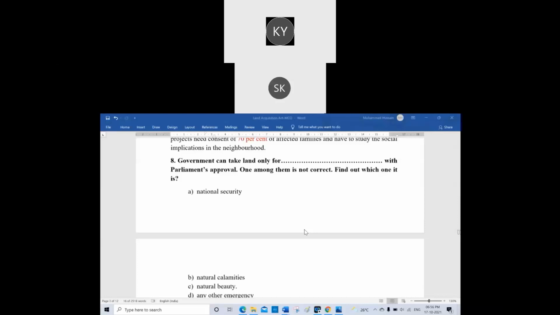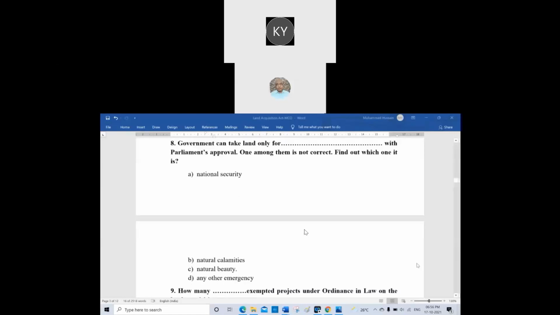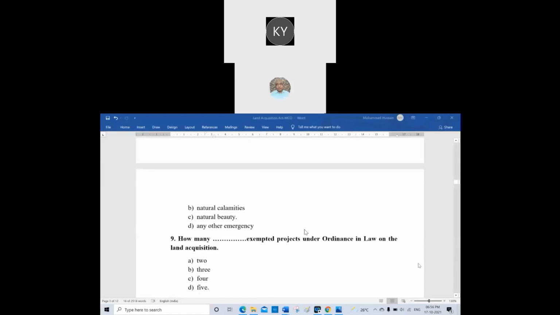D, sir. Any other emergency? No. Sir, it's C, sir, natural beauty. It is C. Bahubali is right. Natural beauty is not the point there. National security, natural calamities, any other emergencies are there. At that time it will be considered, otherwise it will not be considered.